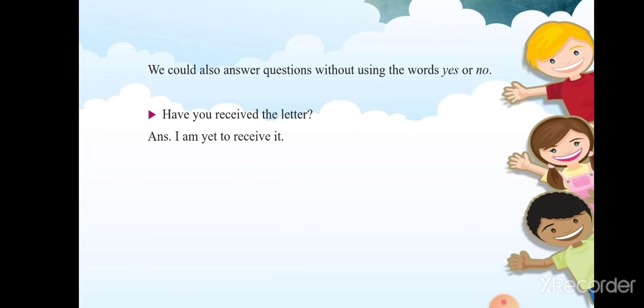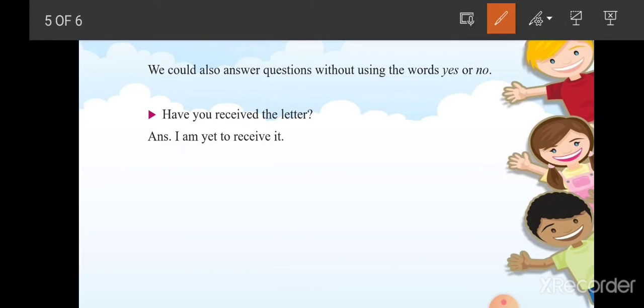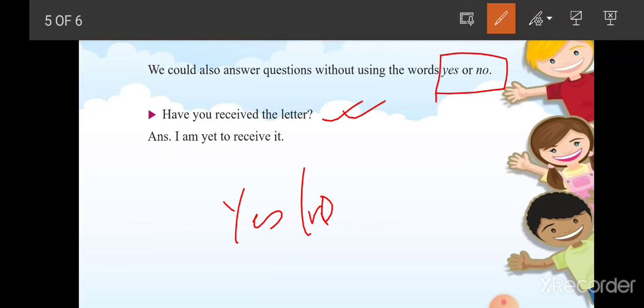We can also answer a question without using yes or no. Okay, answers can be given without using the words yes or no. For example, if someone says, have you received the letter? So instead of saying yes or no, we can give the answer in different terms and in a different sentence, that is, I am yet to receive it. It means here you have answered the question without using yes or no.